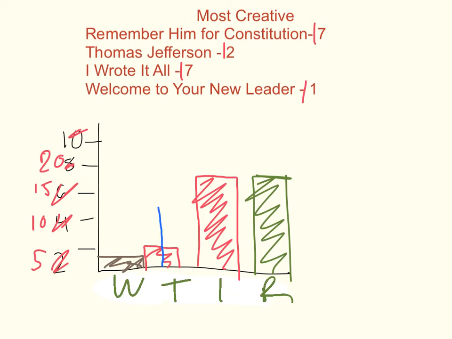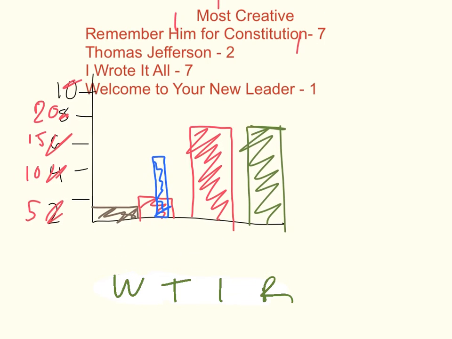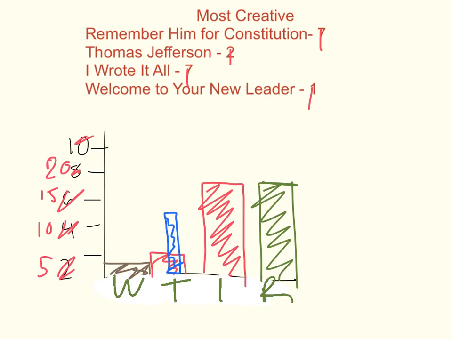So on a graph it would be somewhere in between, and so on and so forth. I Wrote It All has 17, so it needs to come up a little bit more, and I just messed up my whole graph a little bit by moving it, but that's no problem. We know these have to be equal, and Welcome to Your New Leader is going to come up just slightly under the Thomas Jefferson one.